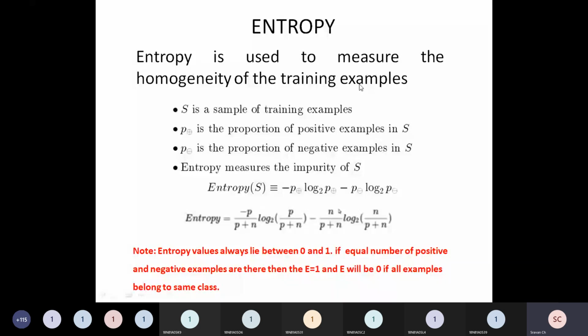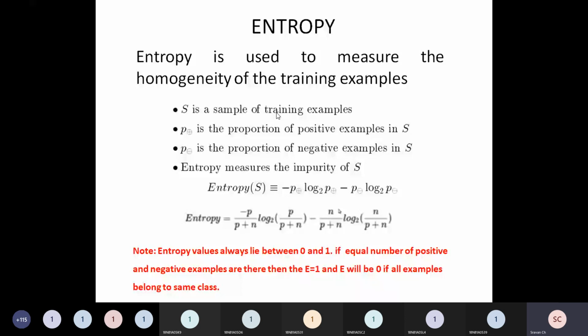P is the proportion of positive examples, P plus, and P minus is the proportion of negative examples. P plus is 9 and P minus is 5 in our example.